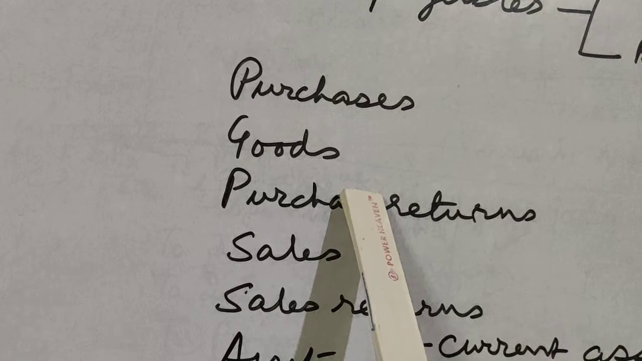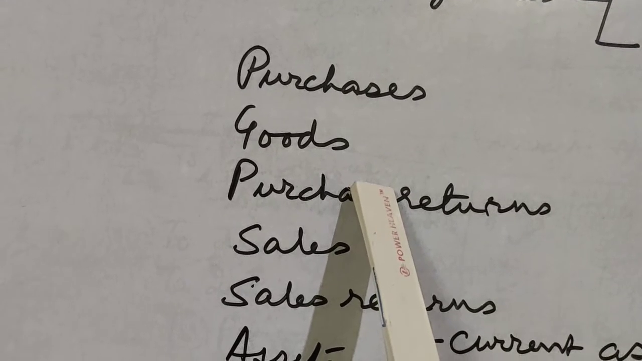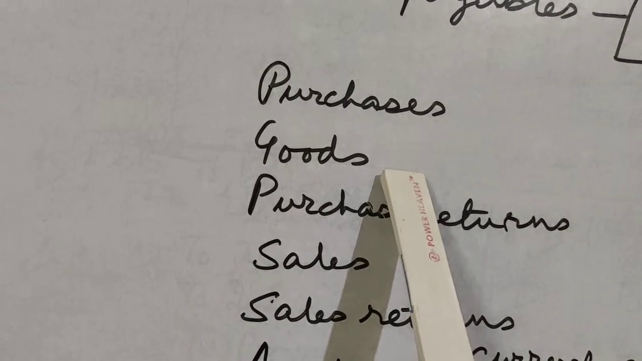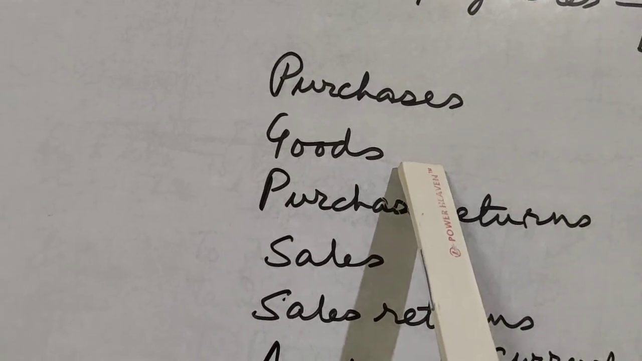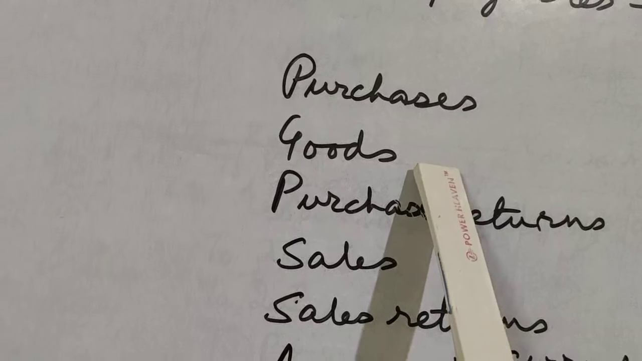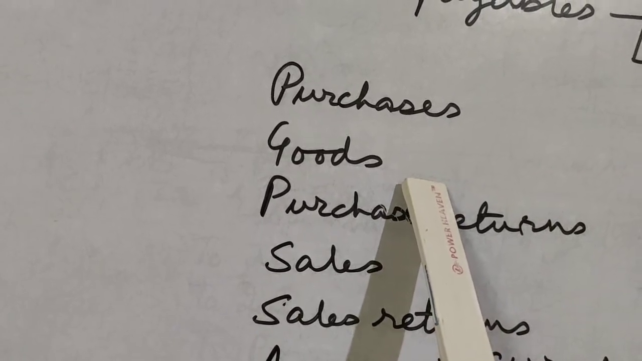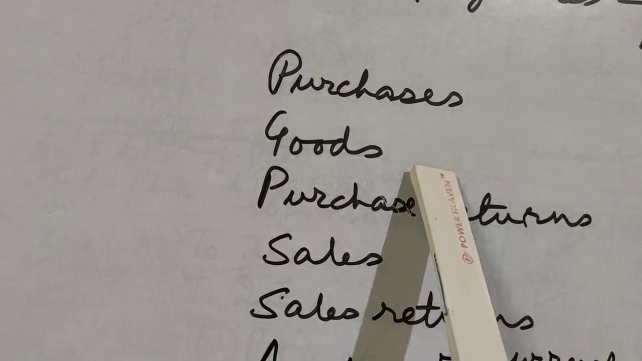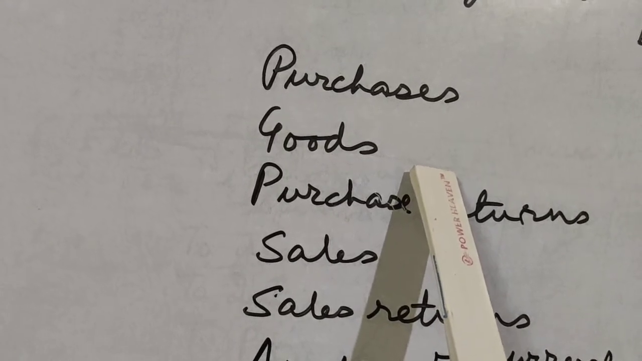Remember, the intention is to resell, not to use it. For example, a vegetable seller purchases vegetables to resell the vegetables. So they are goods to him. For example, a cloth merchant purchases cloth. So to him, cloth will be goods because he is buying it with the prime intention of resale.